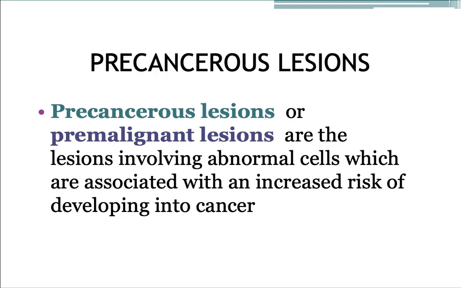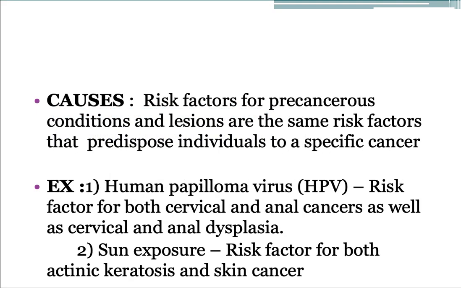What is a precancerous lesion? A precancerous lesion is also called a premalignant lesion, in which the lesions involve abnormal cells which are associated with an increased risk of developing into cancer. The causes may be risk factors that predispose individuals to a specific cancer, like papilloma virus, which is a risk factor for cervical and anal cancers, as well as cervical and anal dysplasia. Sun exposure in the case of actinic keratosis and some skin cancers.